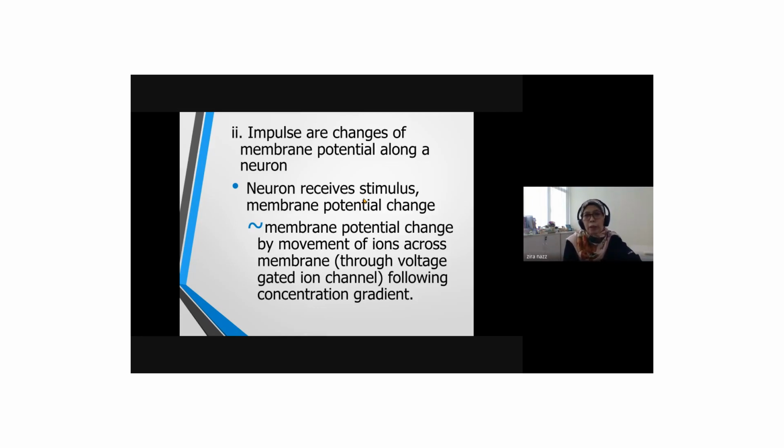If it's a very, very strong stimulus that reaches the threshold level, it will produce the action potential. So membrane potential changes by movement of ions across the membrane through voltage-gated ion channels. This I've already explained using the example just now, the sodium voltage-gated ion channel or potassium channel.